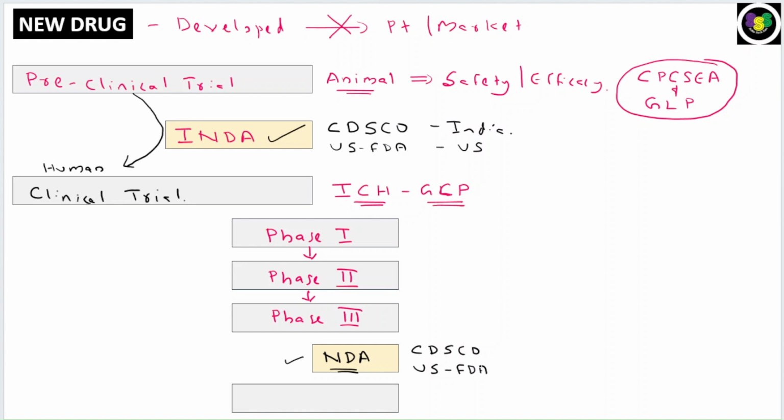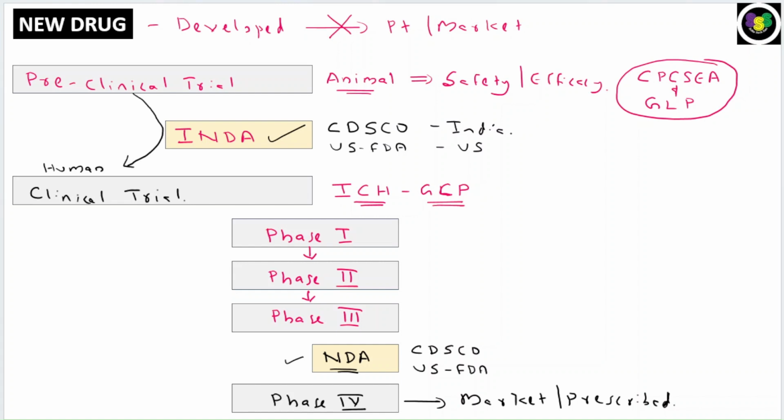So they will go through these applications, and they will check all the data, and finally they will give the approval to prescribe the drug or give it to the patient, and that trial is called the phase 4 trial. Okay, phase 4 trial means you are marketing the drug. Your drug can come to the market. That means your drug can be prescribed globally. Okay, so that is the phase 4 trial, which is also called the post marketing trial, or post marketing surveillance. Okay.